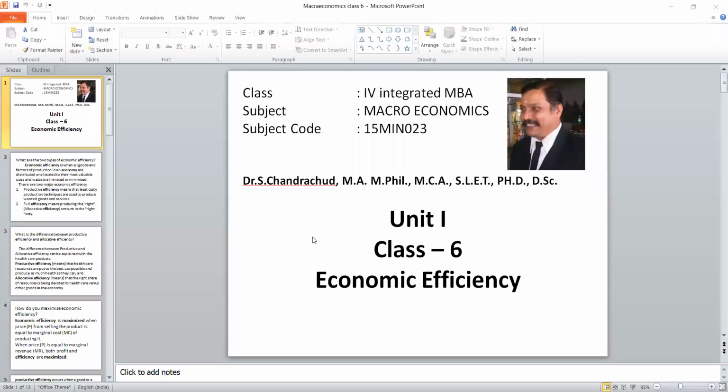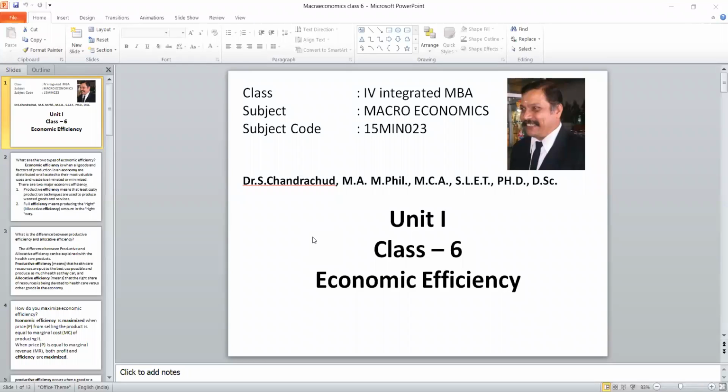What we discussed so far is the themes of economics, then the basic two economic concepts, scarcity and efficiency. Then we discussed the problems of economics. Then we studied society's capability. In the last class, in order to extend the society's capability, a model called the production possibility frontier was discussed.